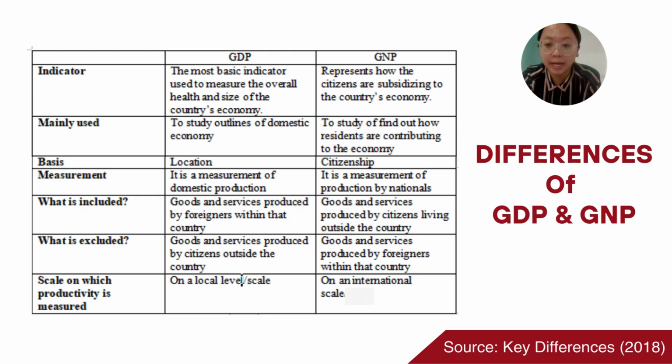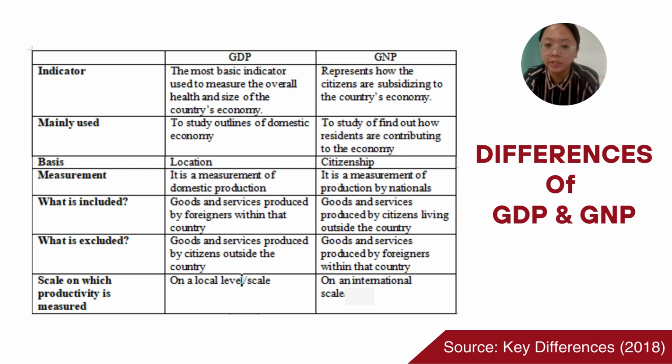Difference of gross domestic product and gross national product. So let's go through the first one, which is indicator. Gross domestic product is an indicator used to measure the overall health and size of the country's economy, while gross national product is an indicator that represents how the citizens are contributing to the country's economy. And gross domestic product is mainly used to study the outlines of the domestic economy, while GNP is mainly used to find out how residents are contributing to the economy.